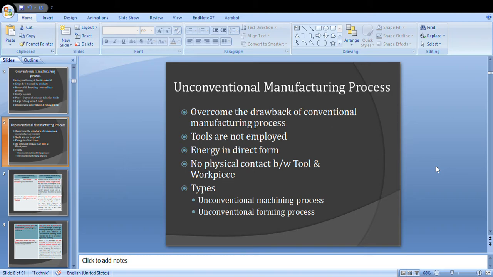If there is no direct contact, there is no possibility of wear and tear, and heat generation will be reduced. So some kind of advantages will be there. These are the main important advantages of unconventional machining processes, which is why people are choosing unconventional processes most in the current scenario.